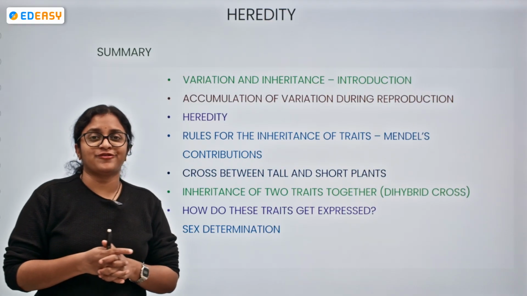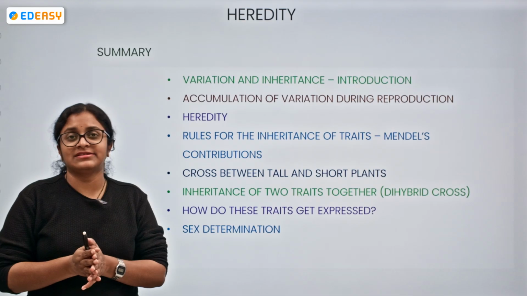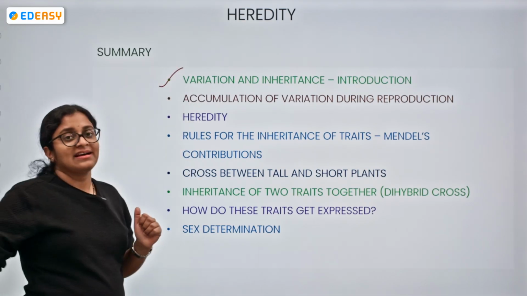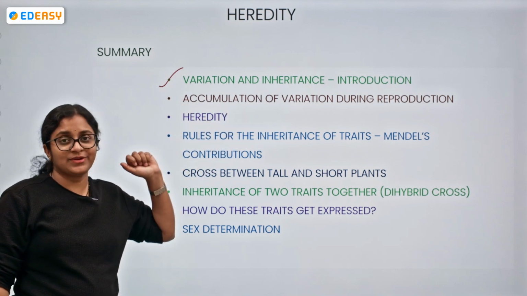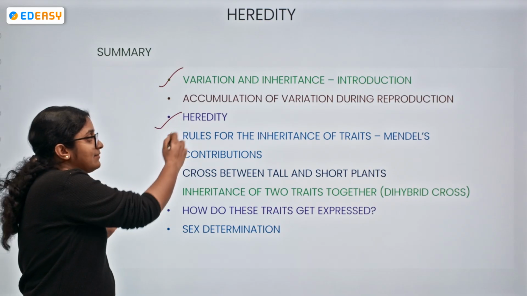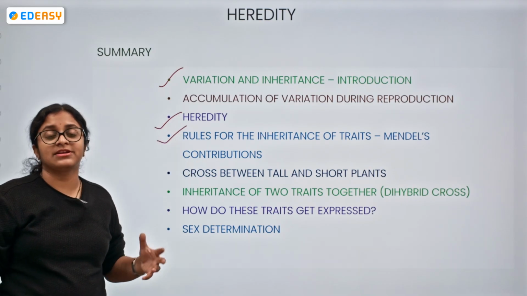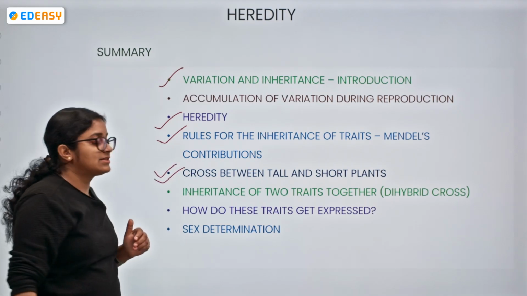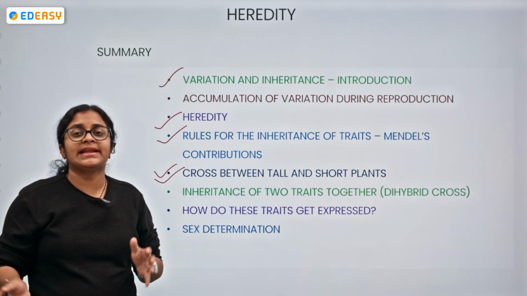Okay, so far, students, we have discussed a lot of concepts. We have understood variation and inheritance, how differences are obtained, and the accumulation of variation during reproduction. We understood heredity and the rules of inheritance of traits. Through Mendel's experiment, we saw the cross between tall plants and short plants, the first filial generation, the second filial generation, followed by the dihybrid cross.